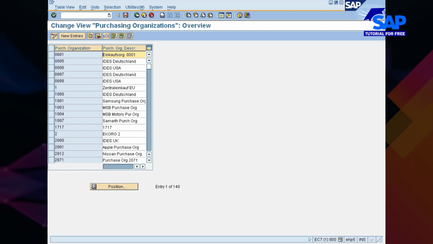Although I have created only one company code, which is Nissan India Private Limited. If there is Nissan Japan and Nissan UK, Nissan US, etc. company codes are there, the central purchase organization will cater the needs of all other company codes within the Nissan group.